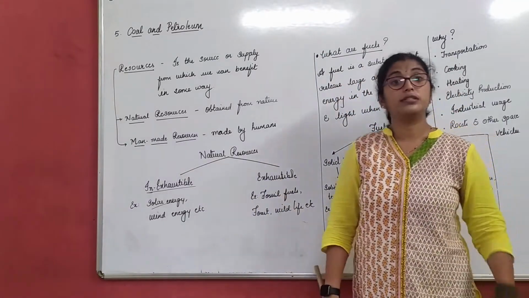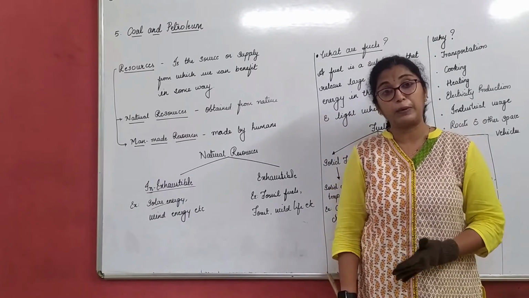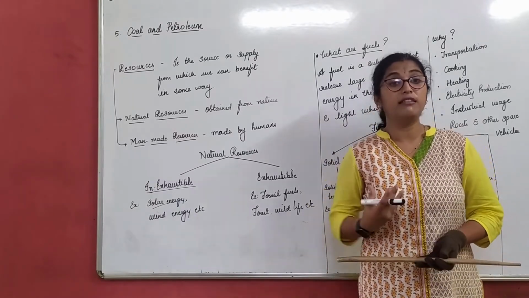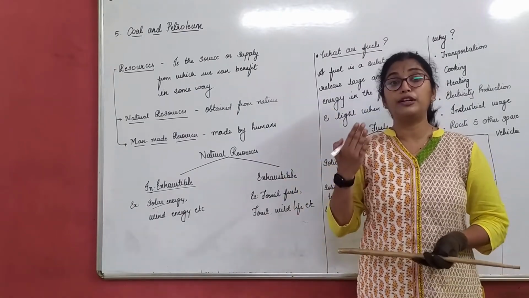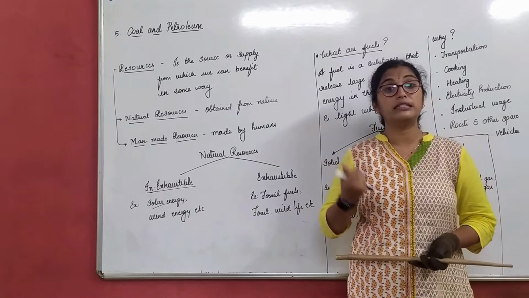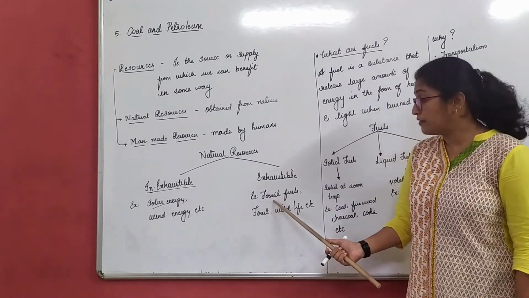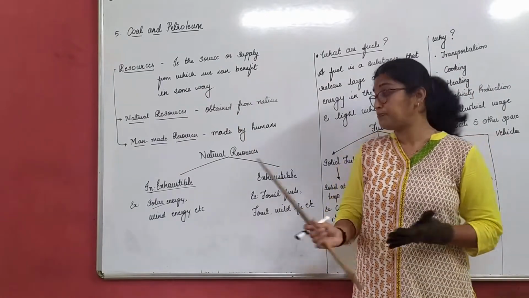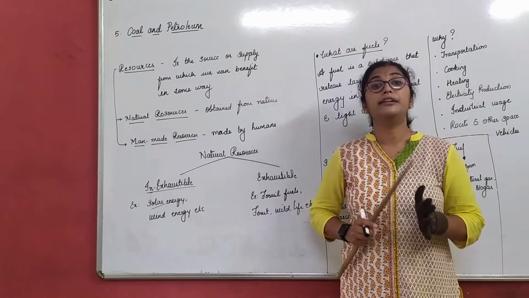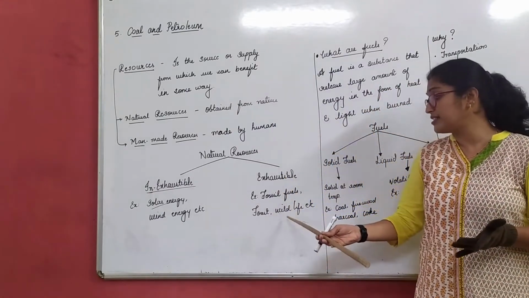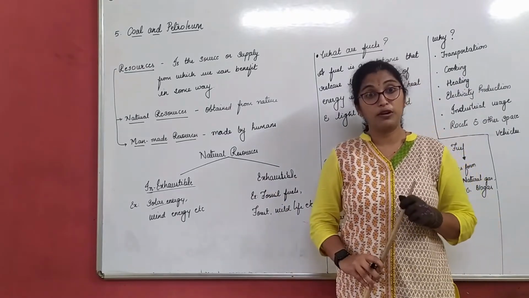Exhaustible natural resources are resources which get exhausted after a certain period of time. That means there are only limited resources. When we go on using them again and again over a period of time, those resources will start getting exhausted. Example, fossil fuels. What are fossil fuels? We will discuss that further. Coal and petroleum all come under fossil fuels. Forest and wildlife are also examples of exhaustible natural resources.